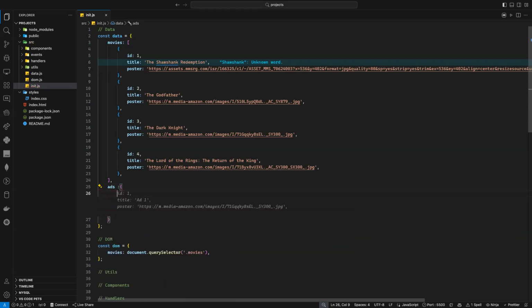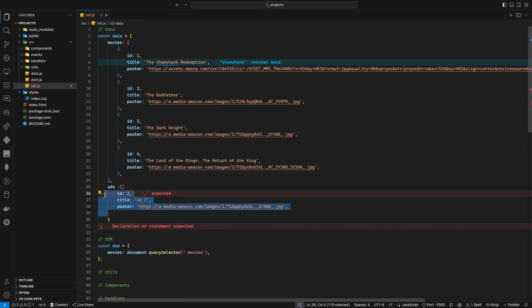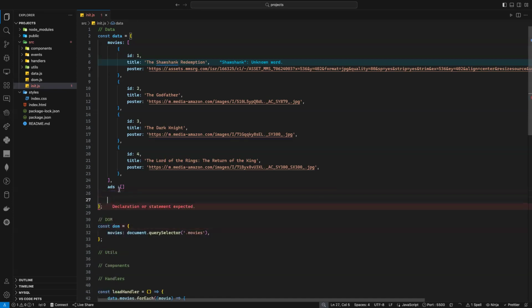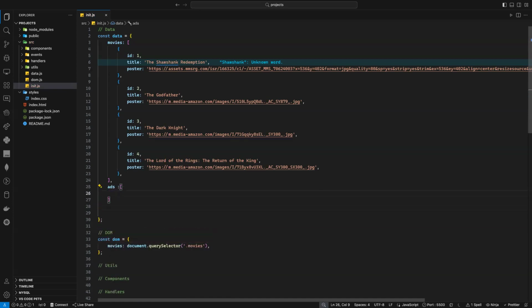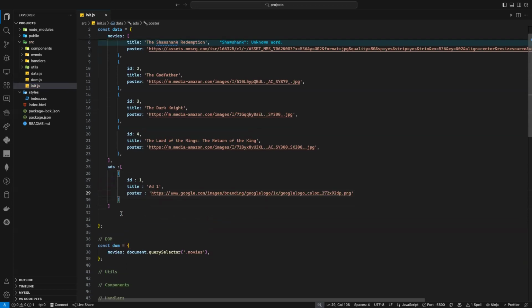I need to add more data, not inside my movie. Let's say I have advertisement here, like that, ad, and this ad will also be an array. In this array, I will have different advertisements, different objects like that, each with a different ID as well, and I need to add a poster for each ad.